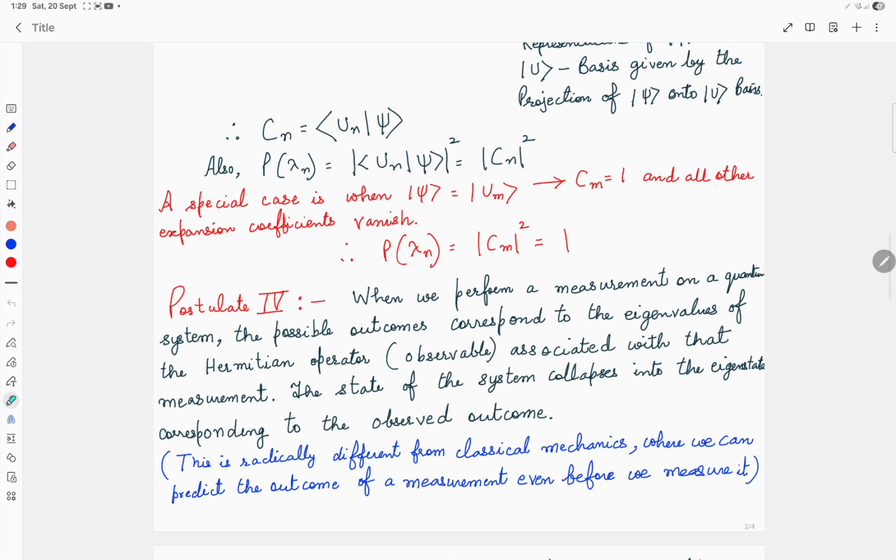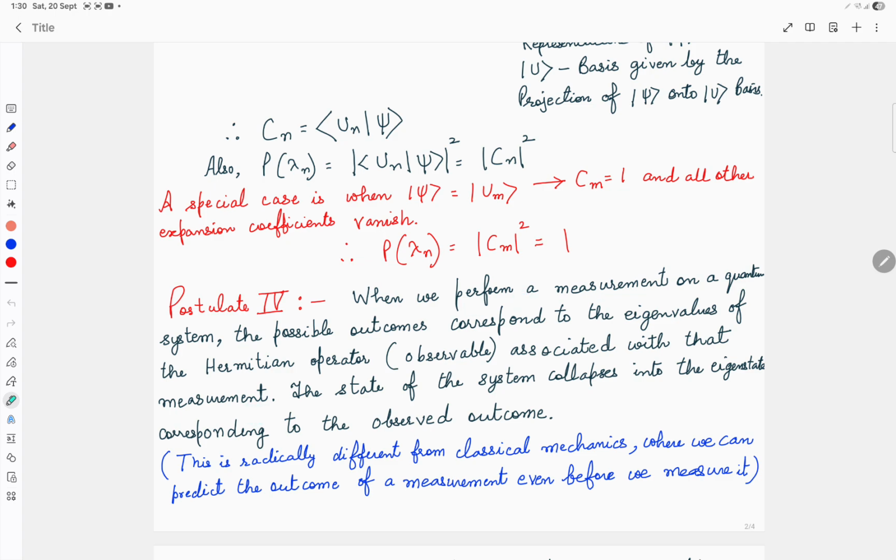Let us now, based on these measurement results, which are basically the outcomes of the measurement, the eigenvalues: one of the eigenvalues we will get as a measurement outcome, and the state of the quantum system after measurement is one of the eigenstates corresponding to the eigenvalue that we have obtained when we measure that observable. Now postulate 4 states that when we perform a measurement on a quantum system, the possible outcomes correspond to the eigenvalues of the Hermitian operator associated with that measurement.